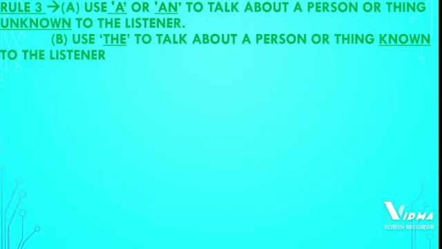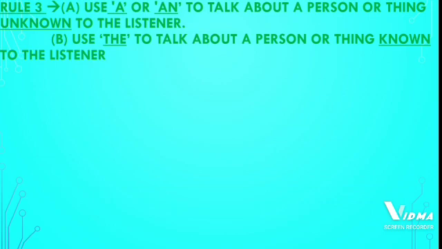Rule number 3. Use a or an to talk about a person or thing unknown to the listener. Listener means a person who is listening. Now students, here I am teaching and you are listening. So students, you are a listener. So we have to use a or an before a person or a thing which is unknown to you, means which is not known to you from before. We will see the examples.